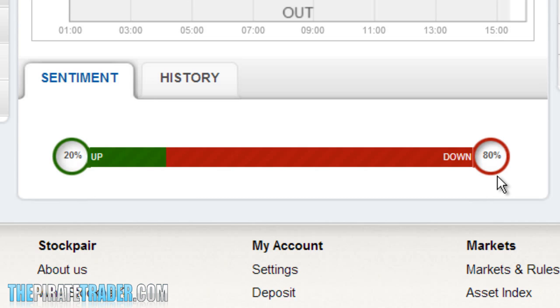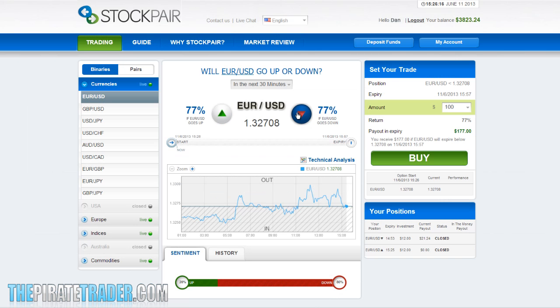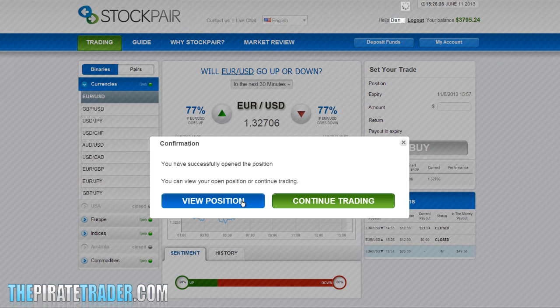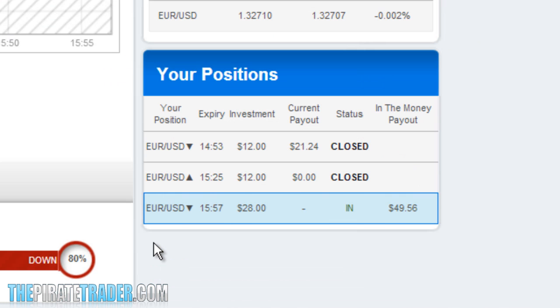Okay, now let's focus back to our trade. Let's click on the Down Put button, enter the amount of $28 here, and click Buy. Hit the View Position button, and we're on. We're back trading again. Scroll down to see all the information regarding the trade again. You see our payout of $49.56 if we win this trade.